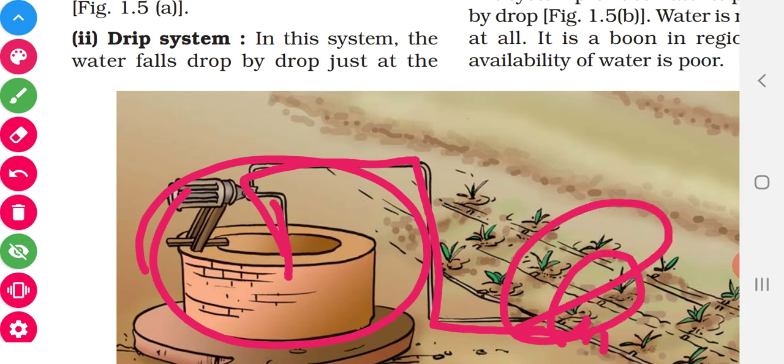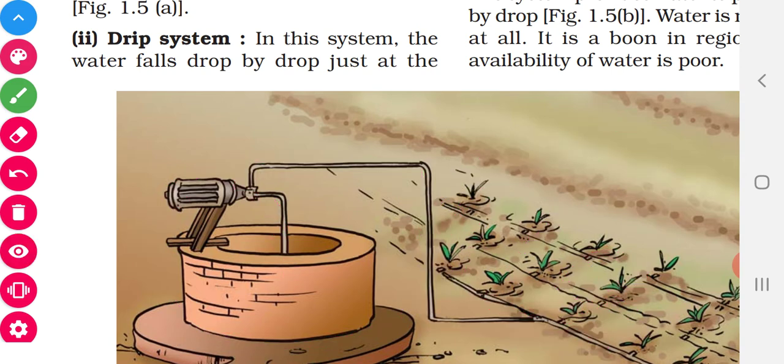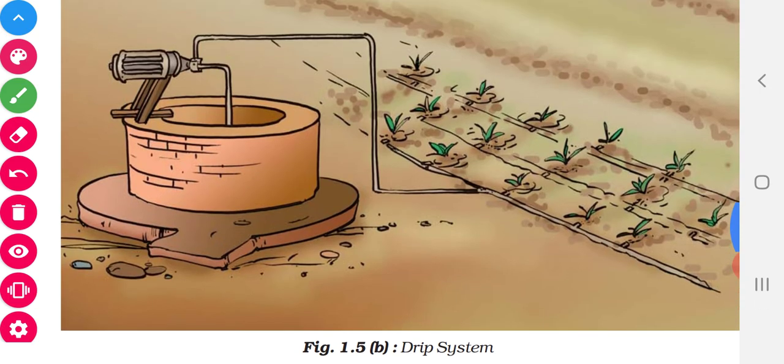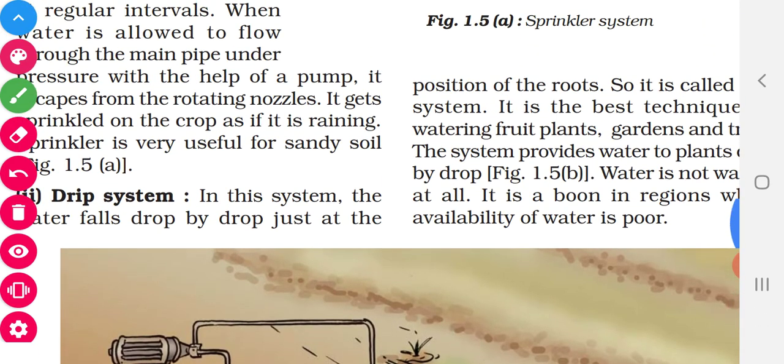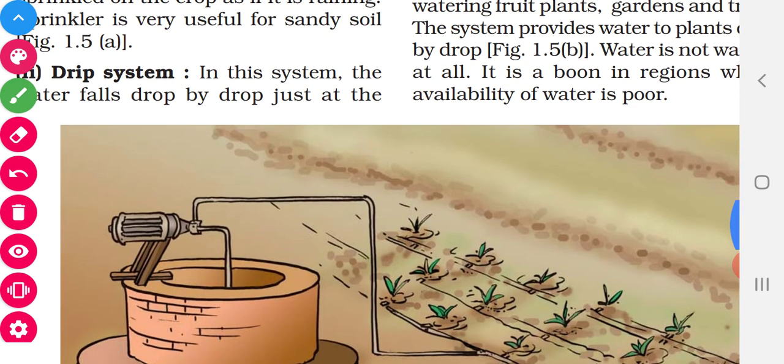They are taking water from the well and through the pipes it is sprinkled to the roots. So the roots are straight away getting water and the water loss will not be there. So it also helps us to conserve the water. This is a boon to the farmers where the level of water is very, very less. In the summer season there will be a shortage of water, isn't it? In those seasons we can go for drip irrigation. Drip irrigation has more advantages. So read about drip irrigation and underline the main points.